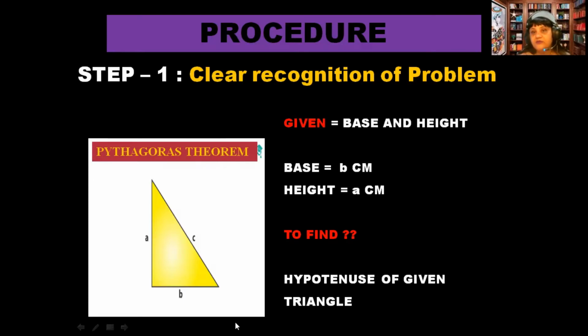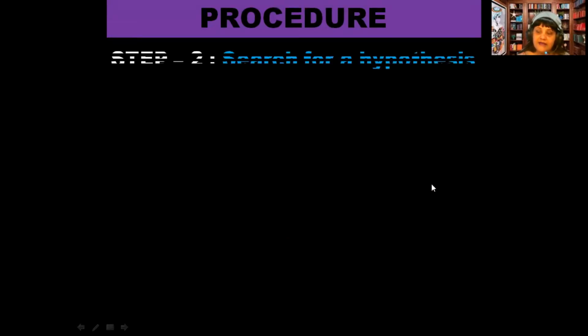First of all, they are going to clearly recognize what is there with them and what they have to look for, right? Because it is the Pythagoras theorem, so it means कि जो हाइपोटेन्यूज है वो हमें फाइंड आउट करना है, उसकी लेंथ फाइंड आउट करनी है. So that's why we have just jotted down what is provided to us and what is not provided to us. After that they will start looking for a hypothesis.